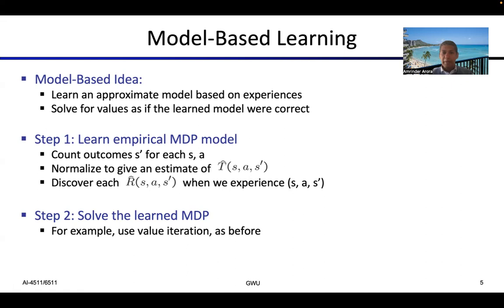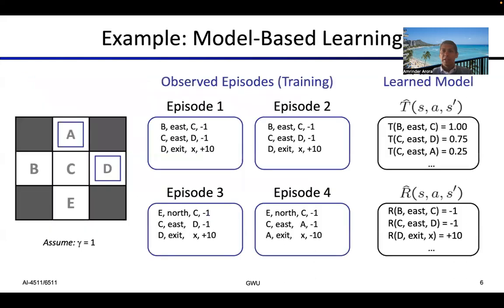And we will build that MDP model. And then after that, we will simply solve the learned MDP model like we have done before. So this is the simple model-based way. Here's one quick run of it. We will try this 4 different times. Maybe we are in this state. We try to go east. Maybe we did end up in this area, or maybe we end up somewhere else. So we will build our episodes. We will take the average of all of them to build the T circumflex, the T hat, and the R hat. Once we have it, we will simply solve it like solving any other MDP.